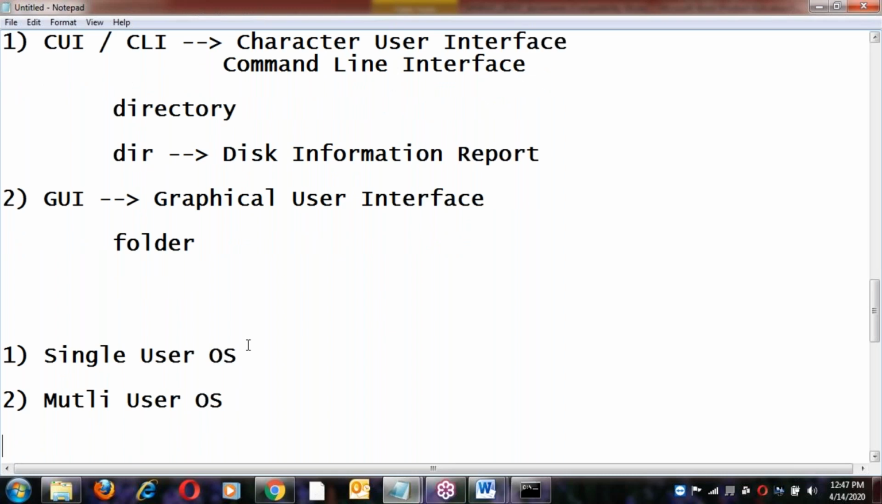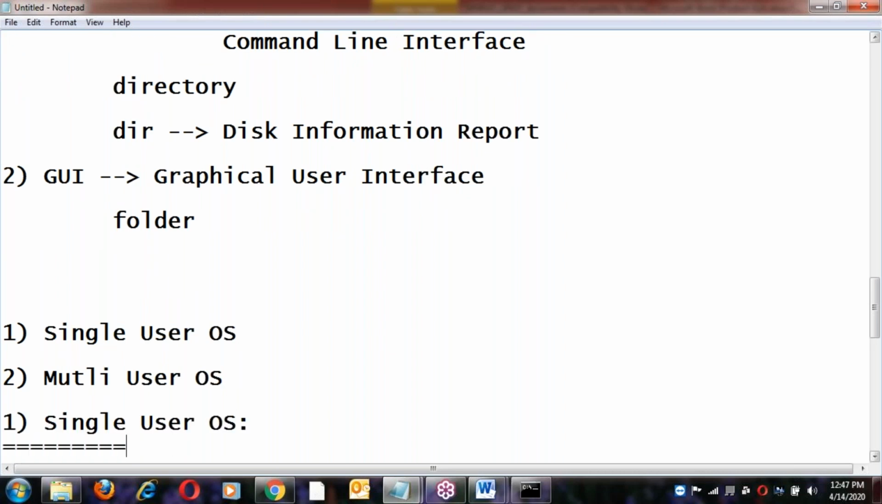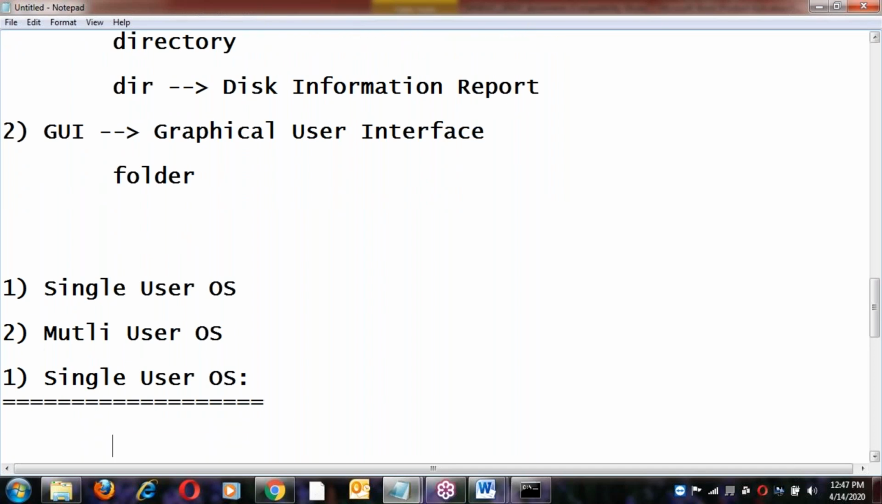So, what is single user? What is multi-user OS? Let us see one by one. First, about single user OS. Nowadays we are not using single user OS. These applications were outdated. We'll discuss what is single user OS.